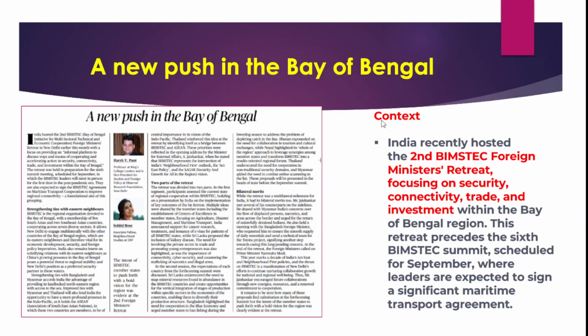And the next important article is with respect to the Bay of Bengal Initiative for Multi-Sectoral Technical and Economic Cooperation. What is the context? India recently hosted the second BIMSTEC Foreign Ministers' Retreat. This summit focused on certain areas including security, connectivity, trade and investment. These are the key focus areas of the retreat, and they will be focused on in the Bay of Bengal region, because BIMSTEC as a grouping essentially deals with the countries in the Bay of Bengal region.